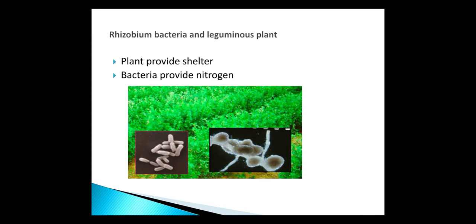This Rhizobium bacteria fixes the atmospheric nitrogen, and that nitrogen is taken up by the leguminous plant for making food in the form of protein. The plant provides shelter to Rhizobium bacteria and Rhizobium bacteria give nitrogen to the plant. So both help each other. This type of relationship is called symbiotic relationship.